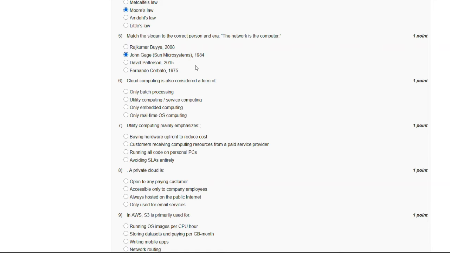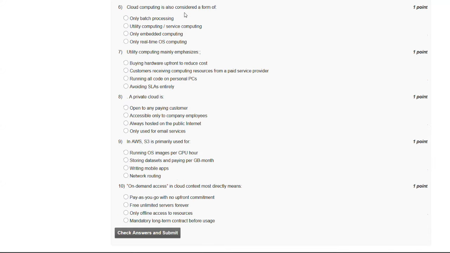And now let's go to our question number 6. Cloud computing is also considered a form of, so these are the options, and the answer for our sixth question is B. Utility computing, service computing.